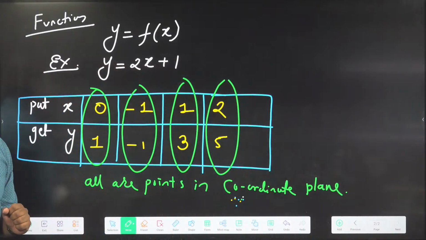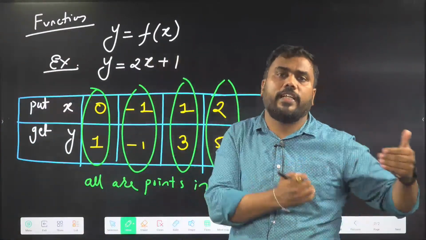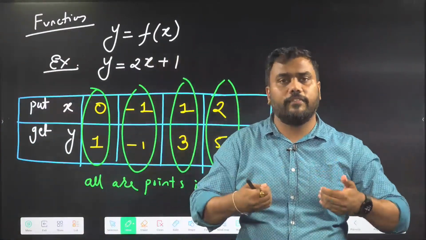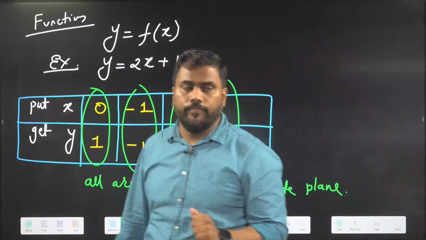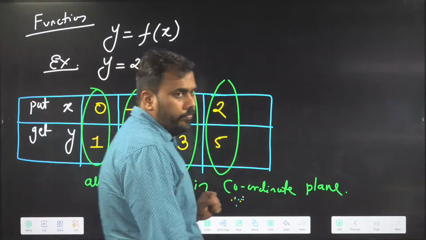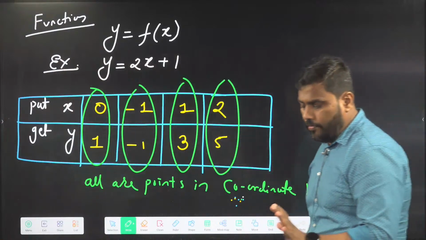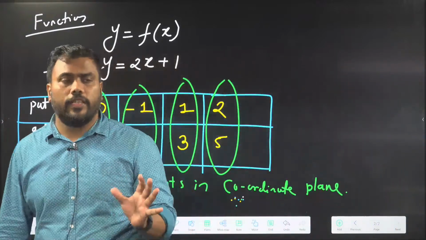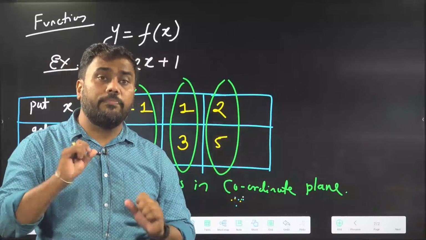Can you understand this? Whenever we have a function, if I put some values of x, I will get some value of y. This x and y represent points in the coordinate plane. Are you able to understand this? In any function, if I put some x, I will get y, and this x and y represent points.